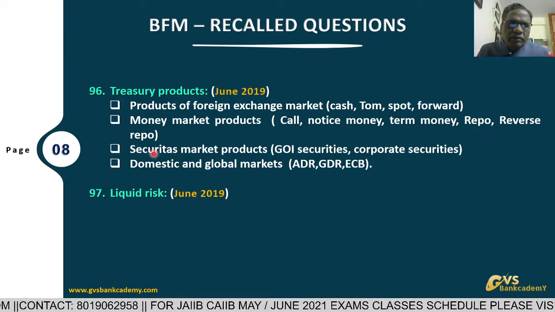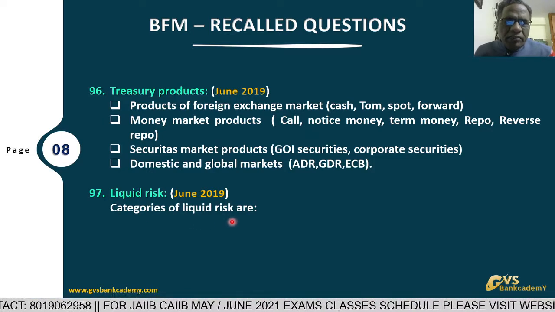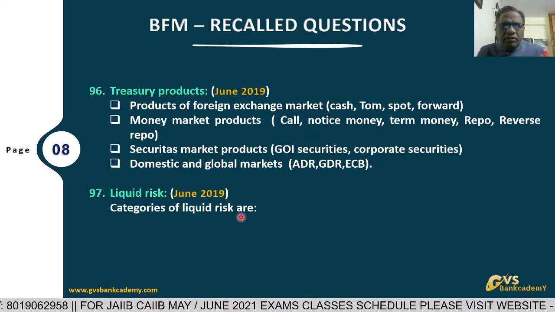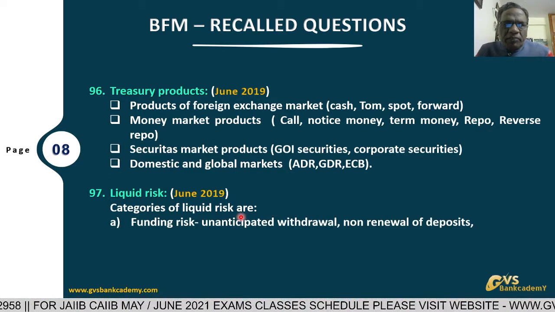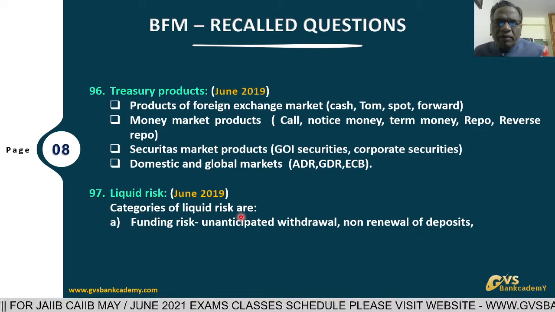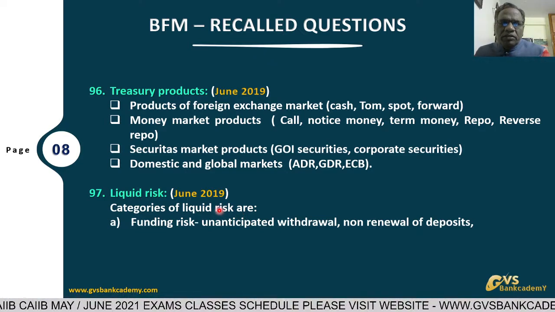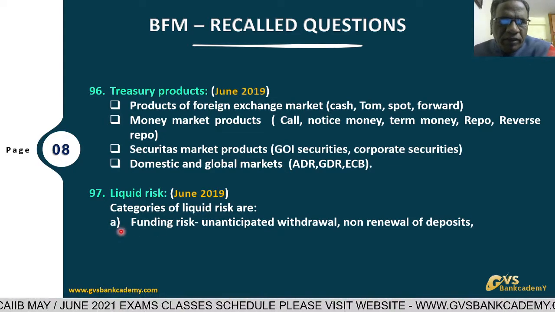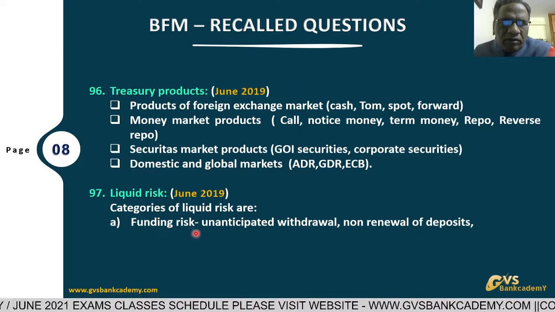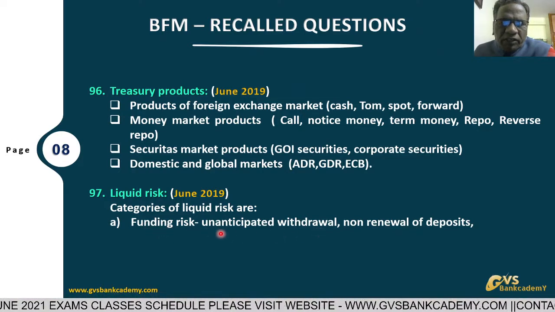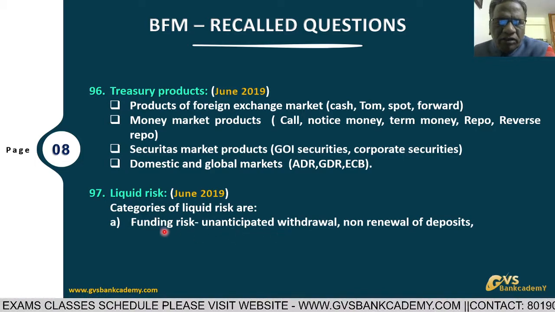Okay. Liquidity risk. Liquidity risk means being unable to meet payment obligations. If a bank is unable to meet its payment obligations on mature deposits, the bank is under liquidity risk. Liquidity risk is again classified into funding risk: unanticipated withdrawal. So withdrawals are very high, and the bank is not anticipating this much withdrawal. That is called funding risk.